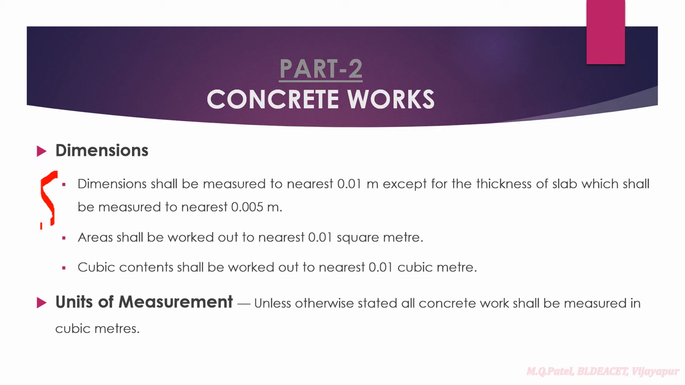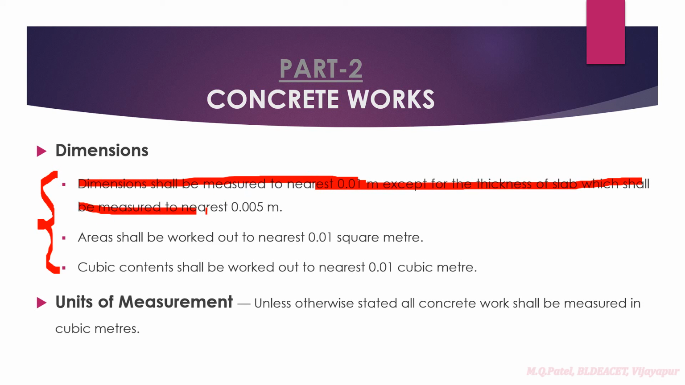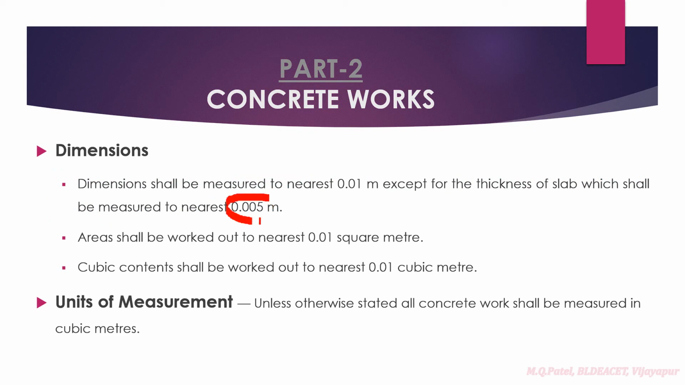Again same dimensioning what we have seen in excavation, same thing, we have 0.01 for length. So here there is a slight change. Dimensions shall be measured to the nearest of 0.01 meters except for the thickness of the slab, which shall be measured to the nearest of 0.005 meters. Other dimensions, usually what we do, 0.01 meters itself will do for measurements. But only when it comes to measurement of the thickness of slab.